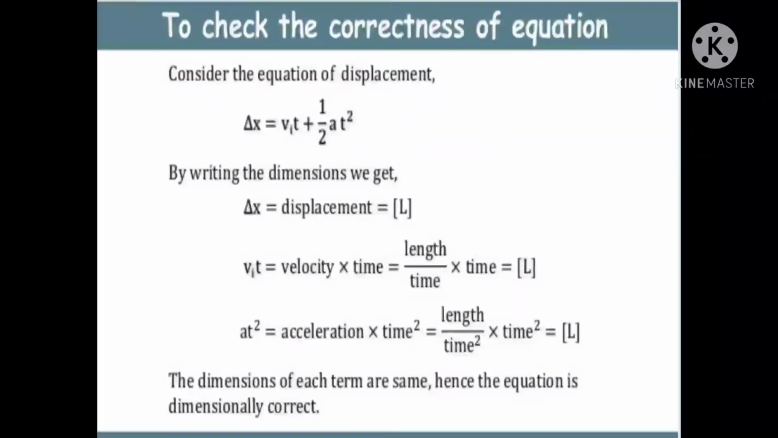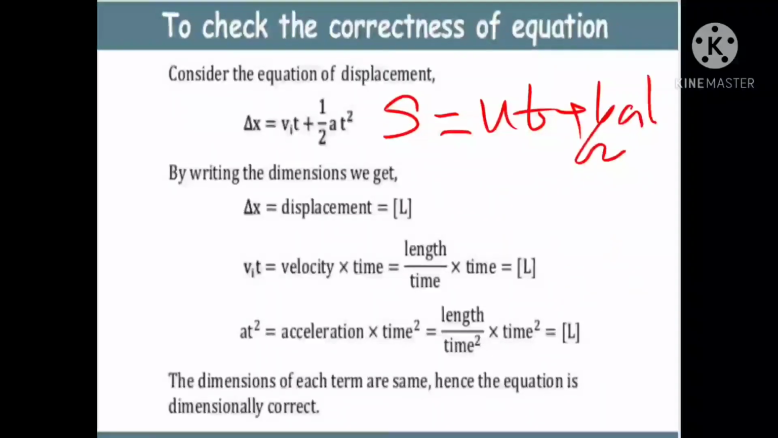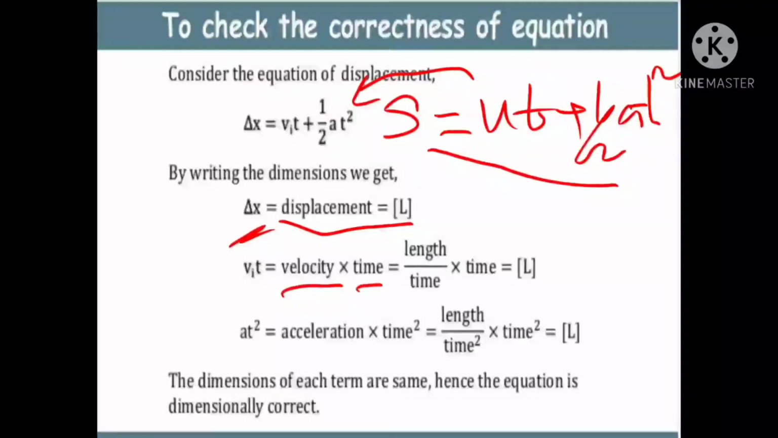Here, how to check the correctness of an equation. Here you see the equation del x equal to v1 t plus half a t square. It is nothing but the equation similar to the equation you see here, s is equal to u t plus half a t square. The same equation, similar to this equation, they have given like this. So s means displacement, and they have written del x to mean displacement. u means velocity, t means time. The same way half a t square, where you take acceleration a times t square.